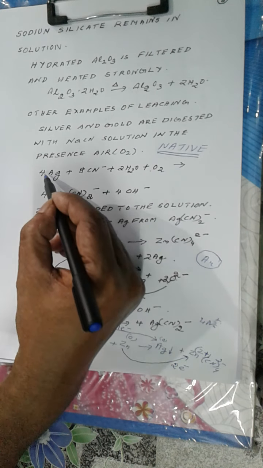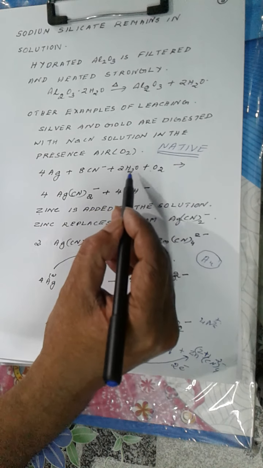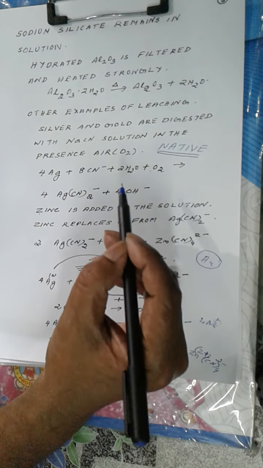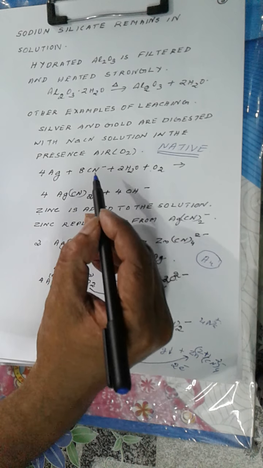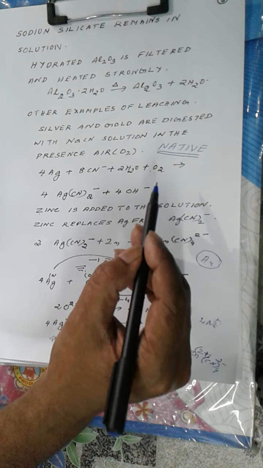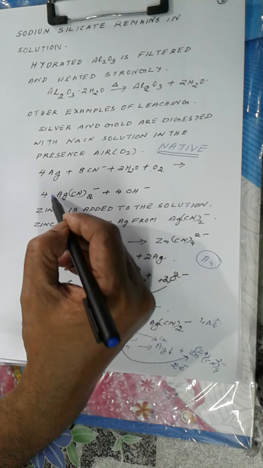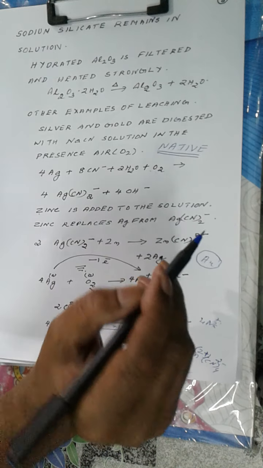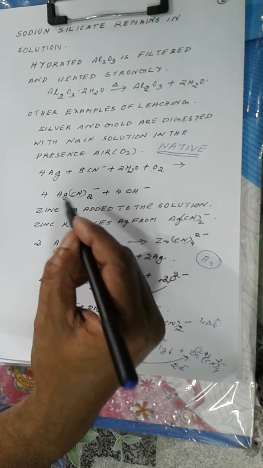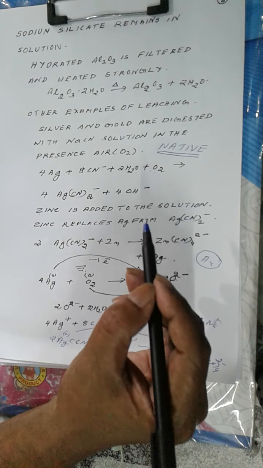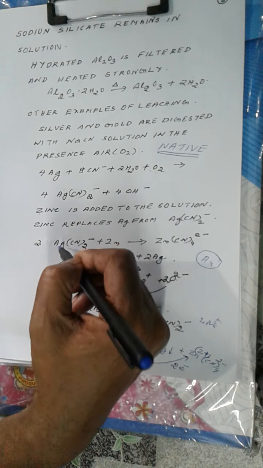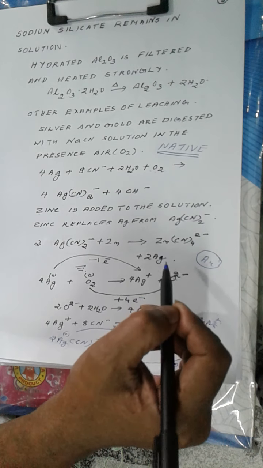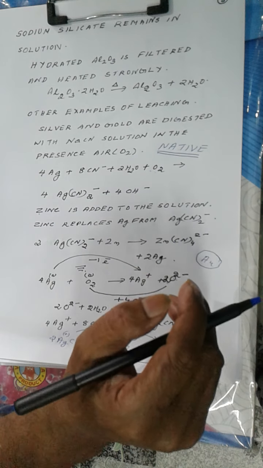The reaction goes on like this: 4Ag plus 8CN negative plus 2H2O plus O2 giving 4[Ag(CN)2] negative plus 4OH negative. So gold alone or silver alone will dissolve in cyanide in presence of air as sodium argentocyanide or sodium aurocyanide solution. Then it is filtered and the filtrate is treated with zinc. Zinc will replace silver or gold from this complex as Ag or Au. So a precipitate of silver or gold will be formed.